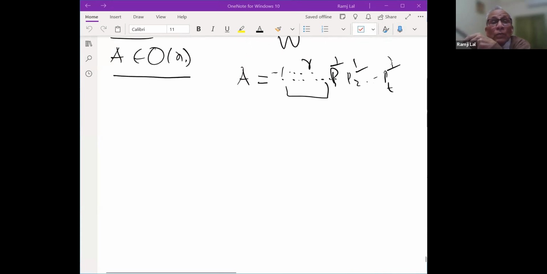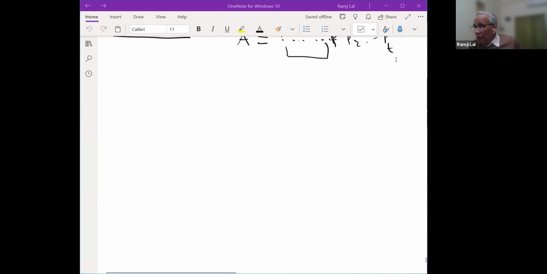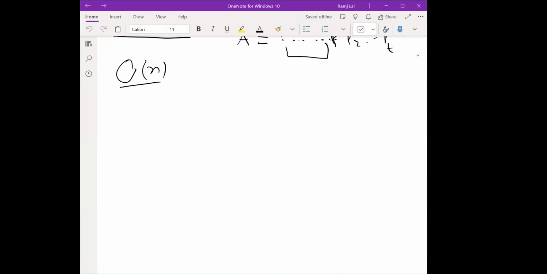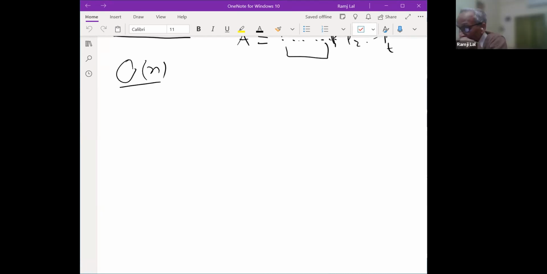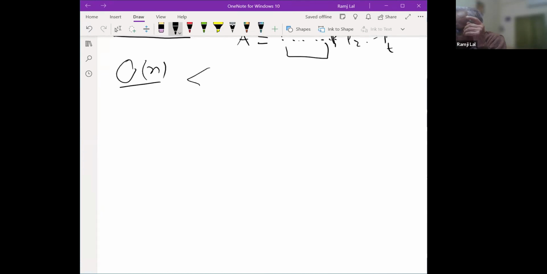Let's continue. Last time we started discussing the orthogonal group, O(n). This was actually the group which keeps the Euclidean inner product invariant.